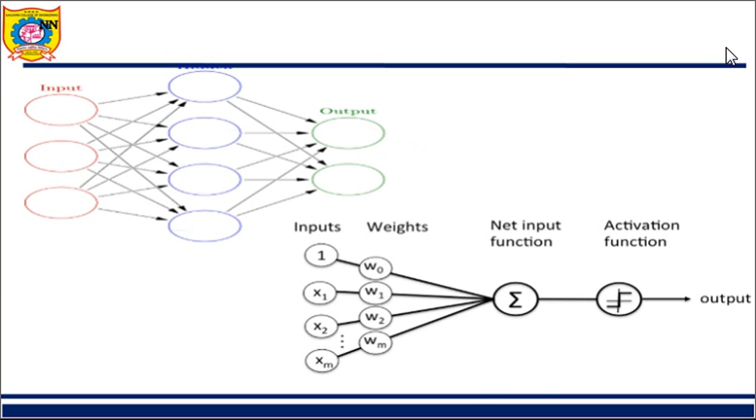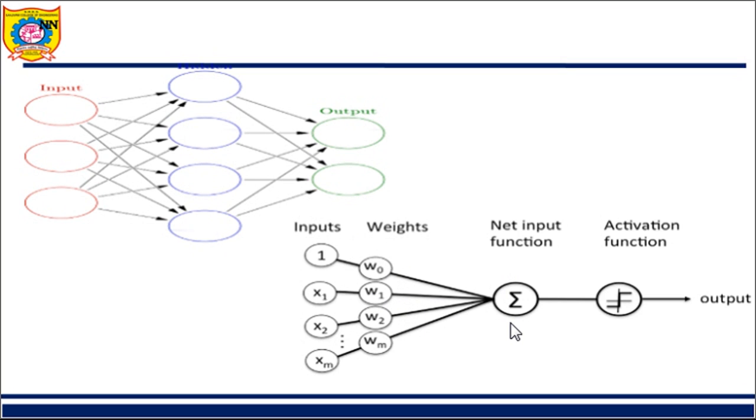Now you can see over here, this is the structure of a neural network. It is going to have inputs. The first input shown is 1. Those are the inputs, and these are the weights. There are arcs, and every arc has a certain weight. How to initialize this weight? Randomly, you can initialize this weight.